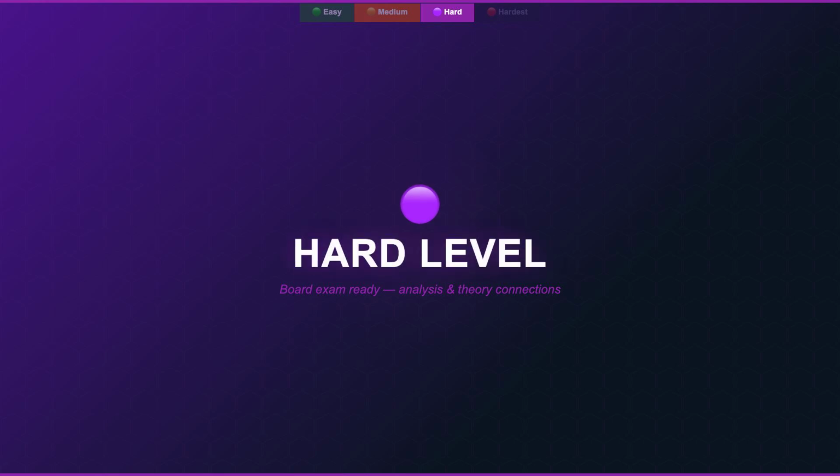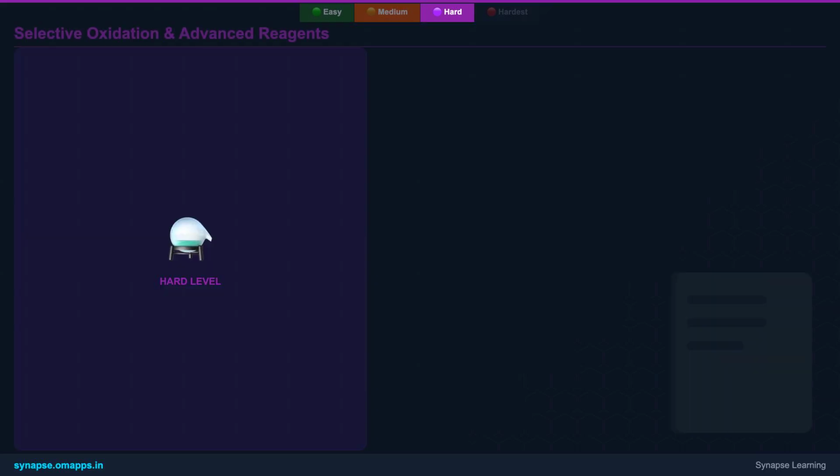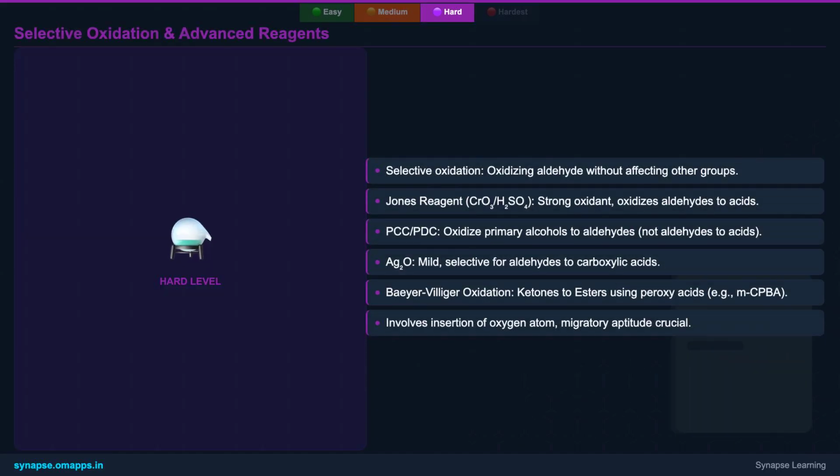Let's explore advanced oxidation strategies and their intricate mechanisms for G Advanced. In complex organic synthesis, selective oxidation is paramount. We often need to oxidize an aldehyde without touching other sensitive functional groups. Reagents like chromium trioxide in sulfuric acid, known as Jones reagent, are powerful oxidants. However, for more controlled oxidation, especially in alcohol chemistry, PCC or PDC are used to stop at the aldehyde stage. For aldehydes, a very mild and selective option is silver oxide.